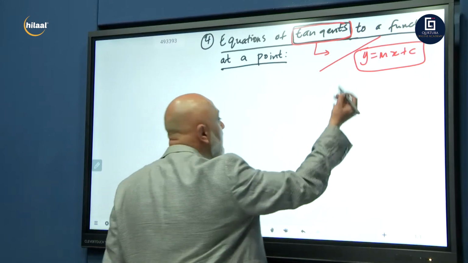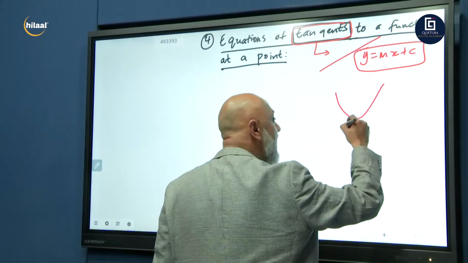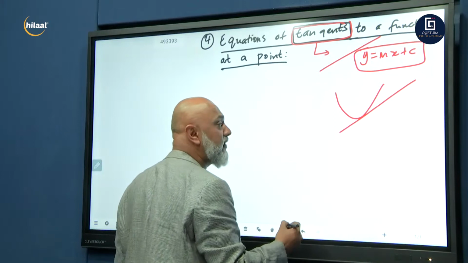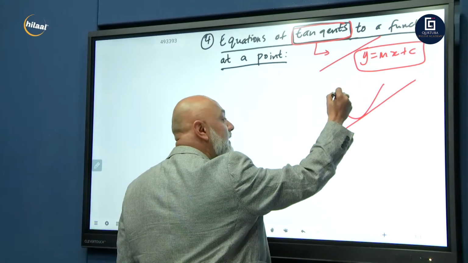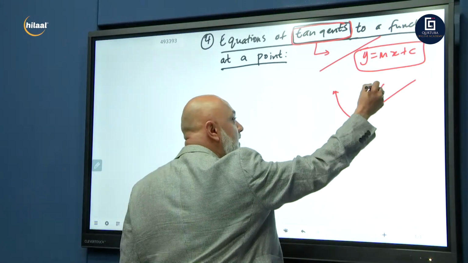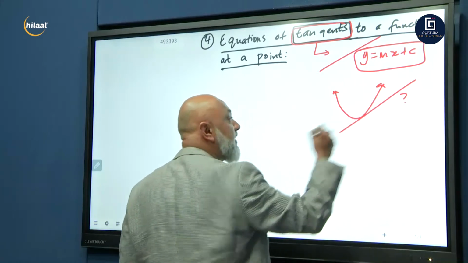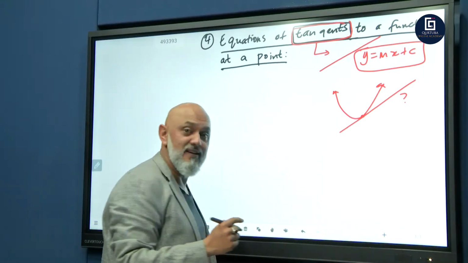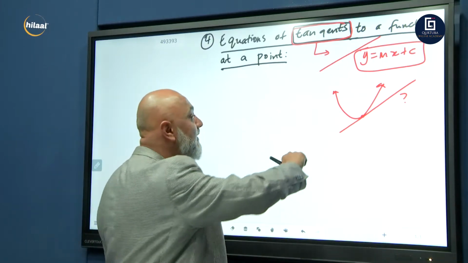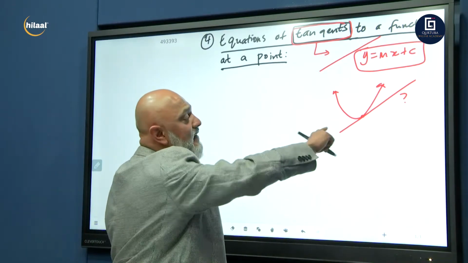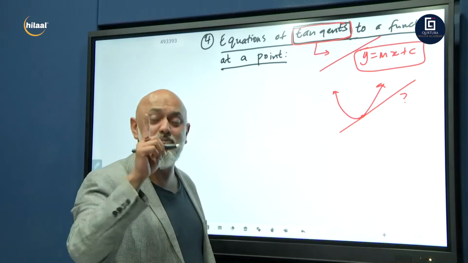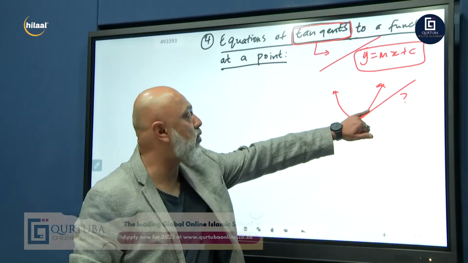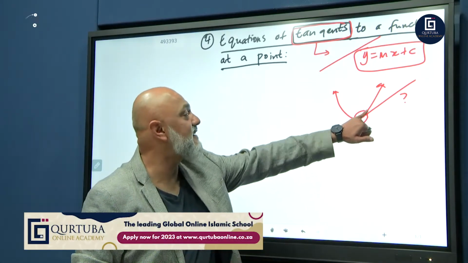So you might be given a parabola and a straight line graph. They'll give you the equation of the parabola and you need to find the equation of the straight line that is a tangent. What is the meaning of a tangent? A tangent is a line which touches the graph at one point. So that is a tangent.